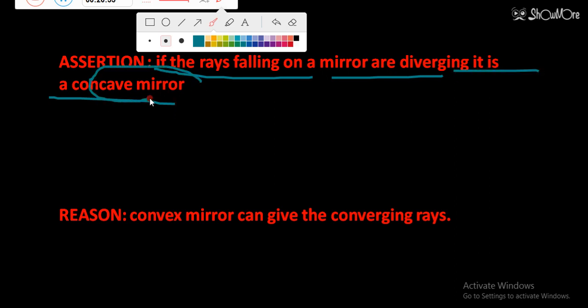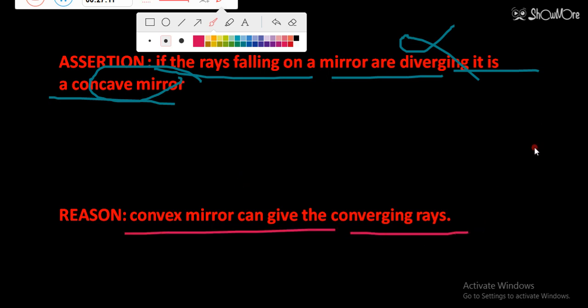We have seen a concave mirror is used to converge the rays. So it is wrong. Assertion is wrong here. Now see the reason. Convex mirror can give the converging rays. This is also wrong, because a convex mirror gives diverging rays. So both are wrong now.